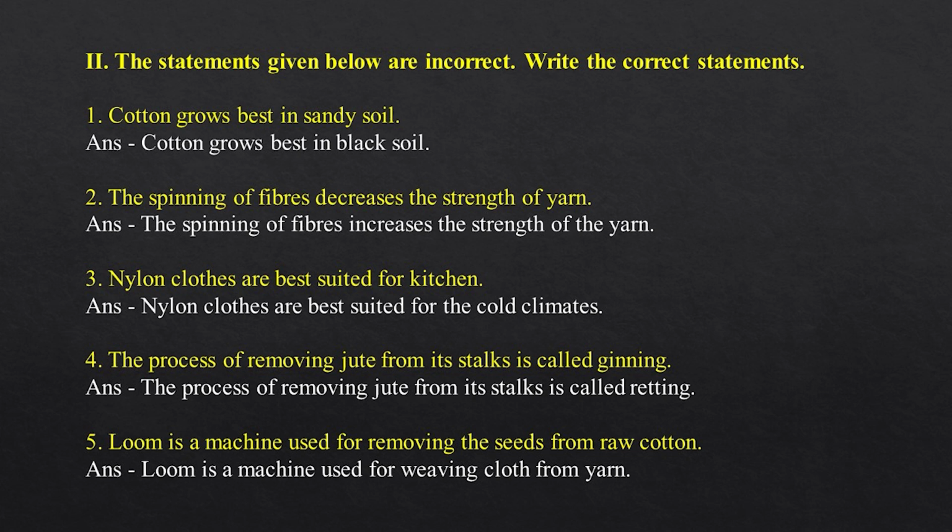3. Nylon clothes are best suited for kitchen. Answer: Nylon clothes are best suited for the cold climates. 4. The process of removing jute from its stalks is called ginning. Answer: The process of removing jute from its stalks is called retting. 5. Loom is a machine used for removing the seeds from raw cotton. Answer: Loom is a machine used for weaving cloth from yarn.